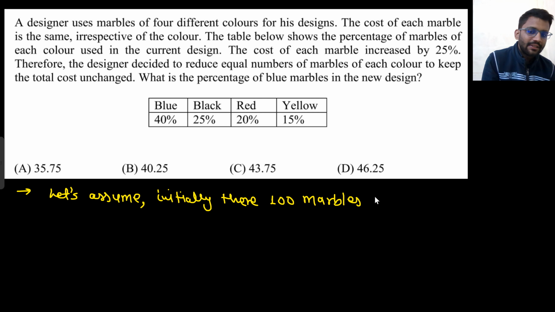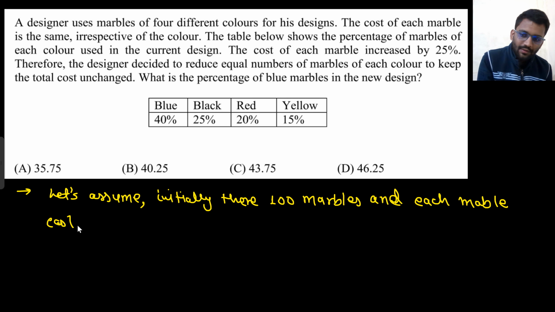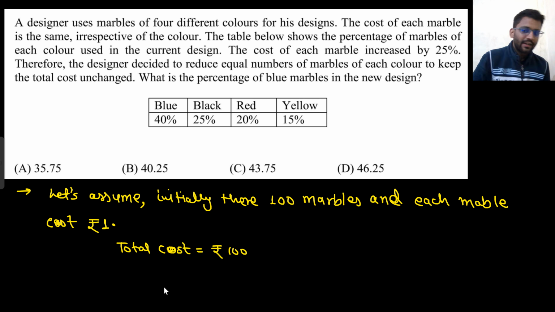Initially there were 100 marbles and each marble cost 1 rupee. So total cost would be 100 rupees, right? Total cost would be 100 rupees.